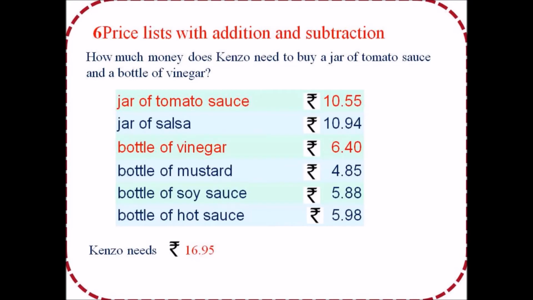Price list with addition and subtraction. How much money does Kenjo need to buy a jar of tomato sauce and a bottle of vinegar? A jar of tomato sauce costs 10 rupees 55 paise and a bottle of vinegar costs 6 rupees 40 paise. So total of the two, Kenjo needs rupees 16.95.